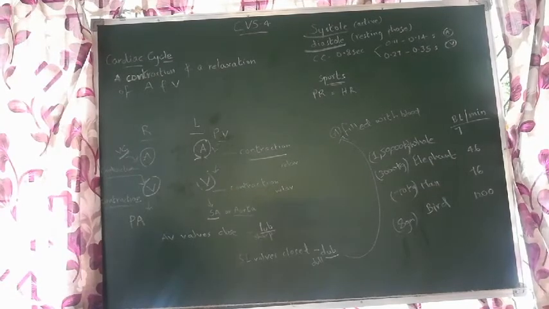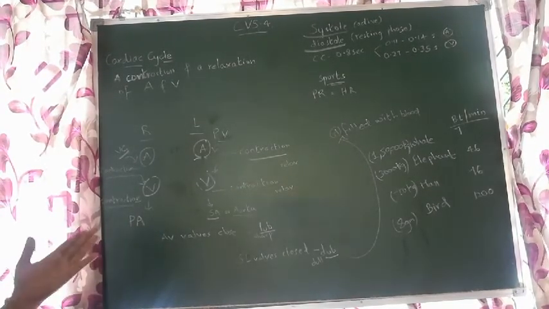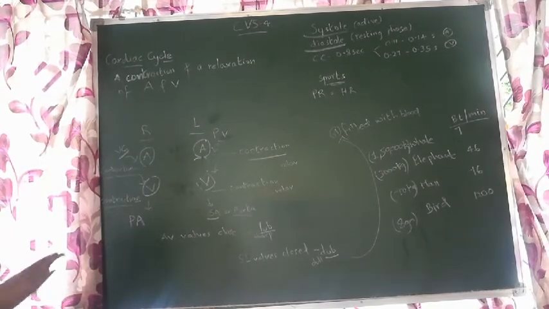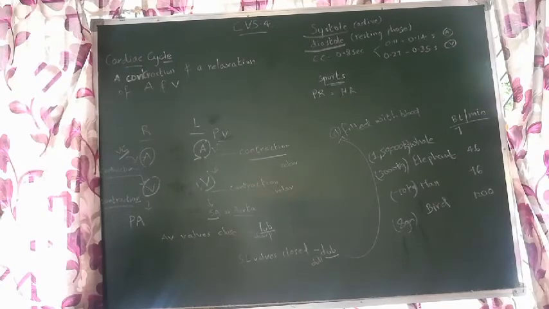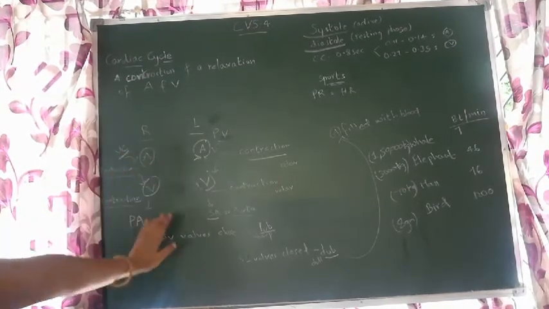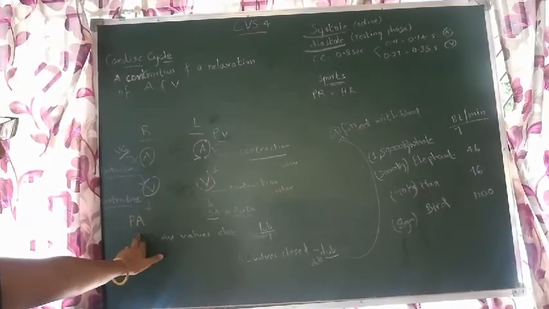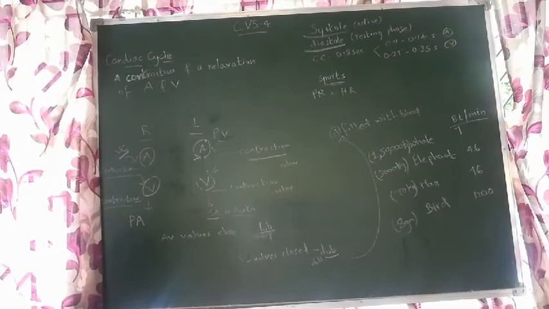And the heart sounds are also important. Lub, dub. Lub and dub are the heart sounds: first heart sound, second heart sound. One is sharper, the other is dull. The sharp sound indicates the closure of the valves between atria and ventricles. The dull sound indicates the closure of the valves between ventricles and the vessels, the major arteries.